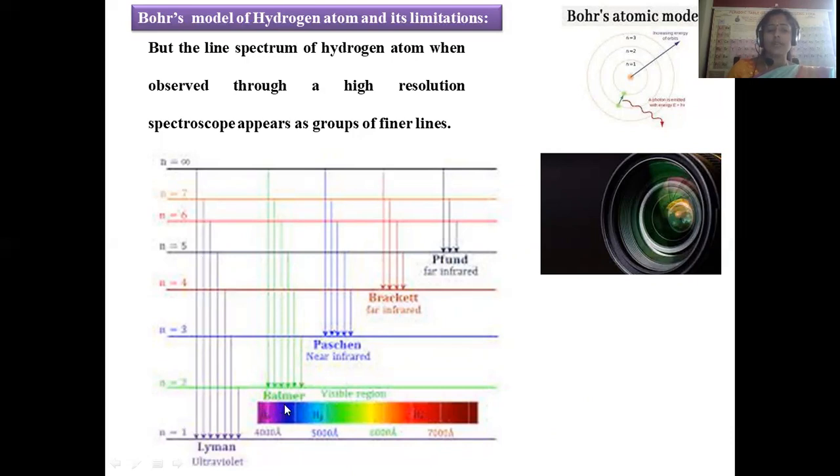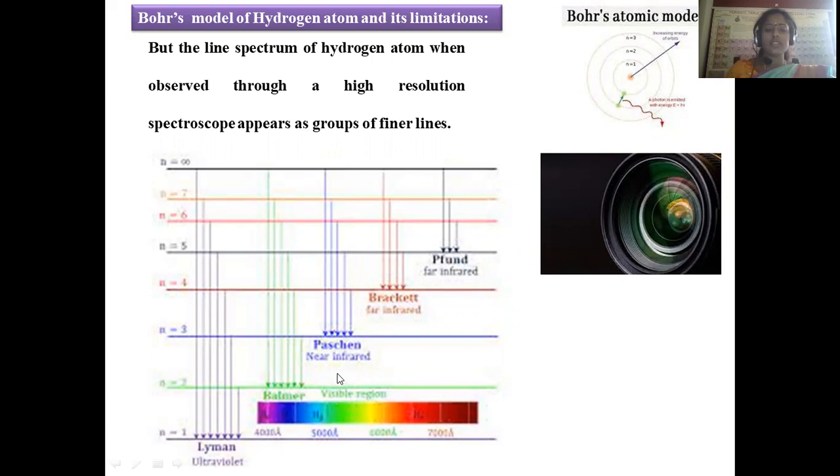And second is Balmer. If an electron is transmitted from a higher energy level to n equal to 2, that energy level corresponds to the Balmer series.